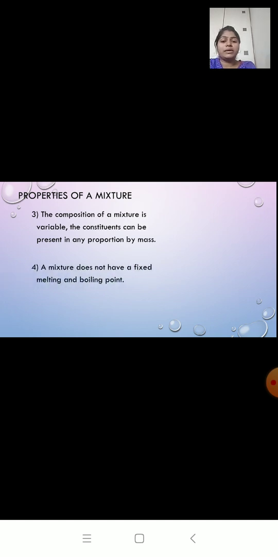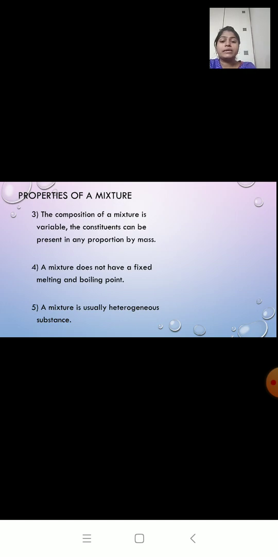A mixture does not have a fixed melting and boiling point. Because they are not chemically combined, iron will melt at its temperature and sulfur will melt at its temperature. So they do not have a fixed temperature, and because of that reason they do not have a fixed melting and boiling point.